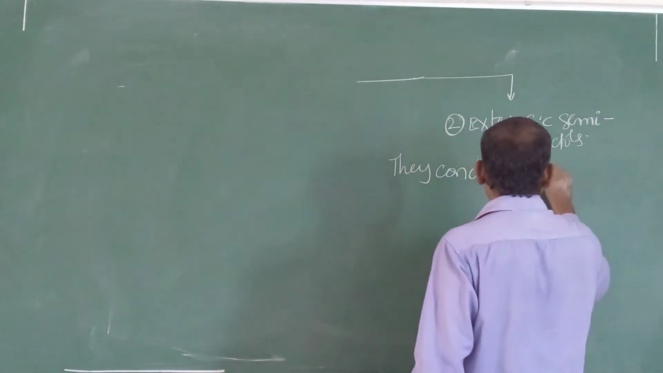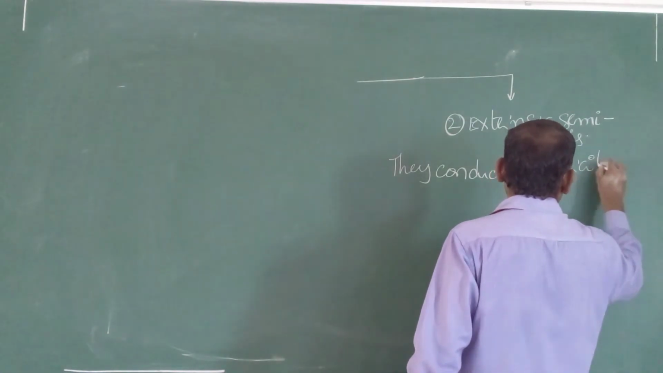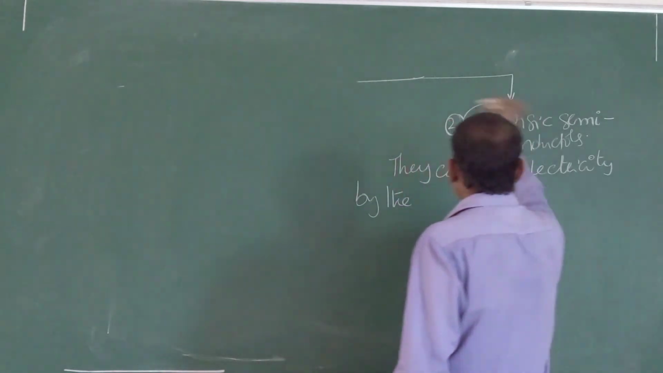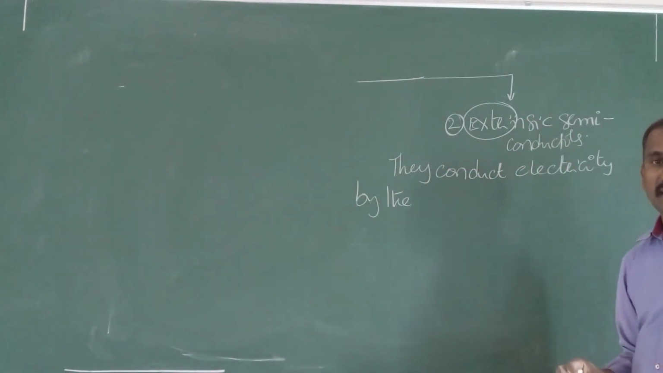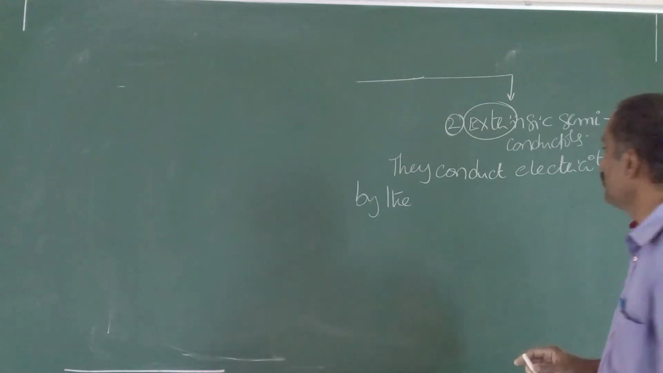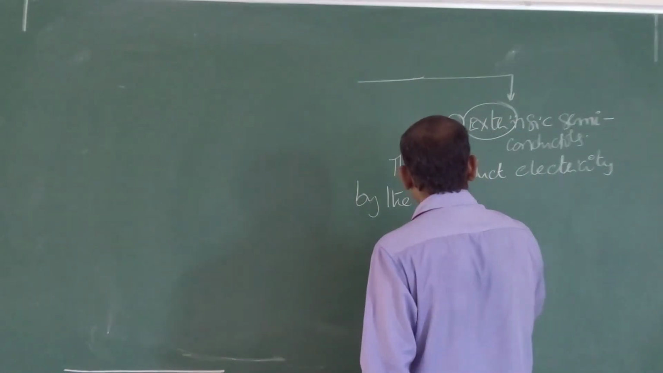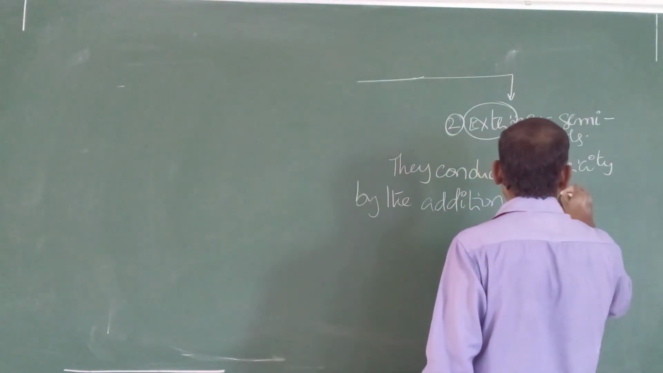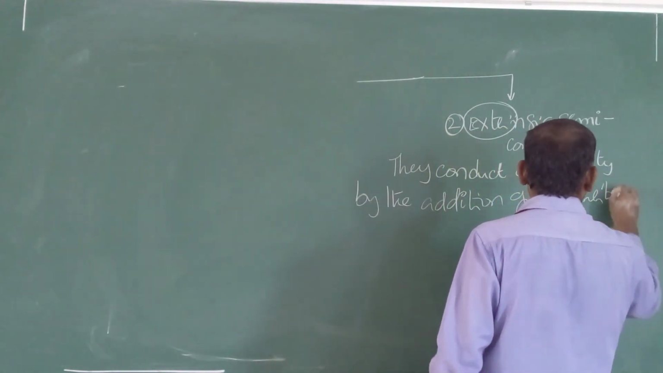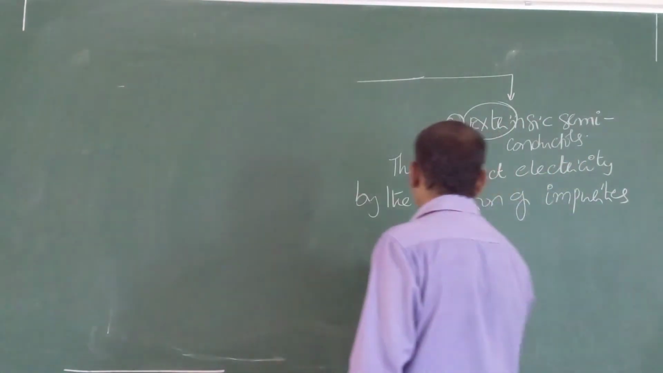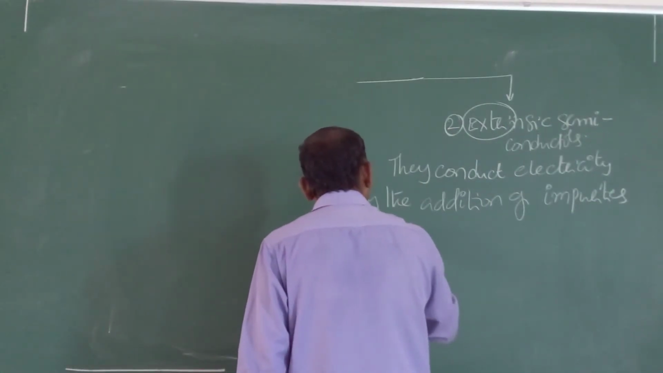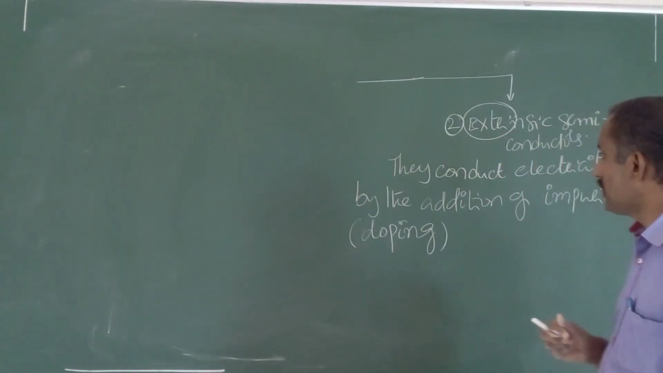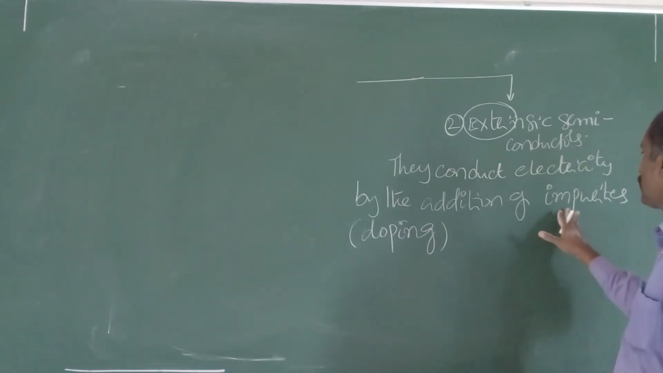They conduct electricity by the addition of extra substances, so-called impurities. That's why the name came as extrinsic. The process of addition of impurities is known as doping. So doping is the process of addition of impurities.